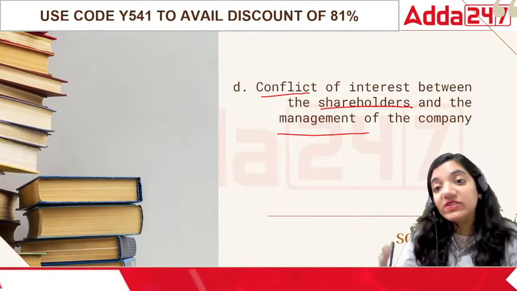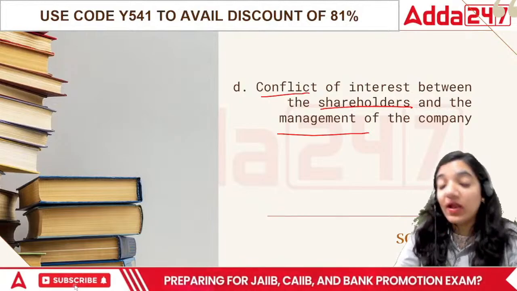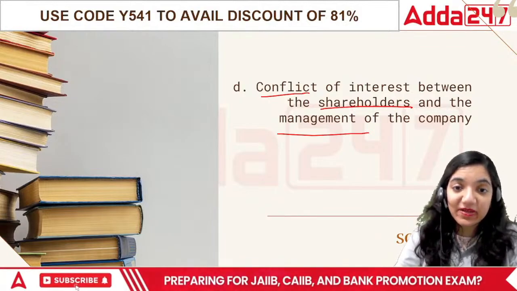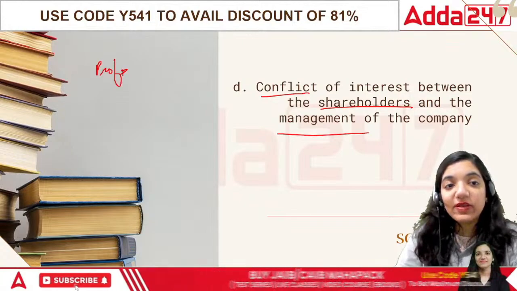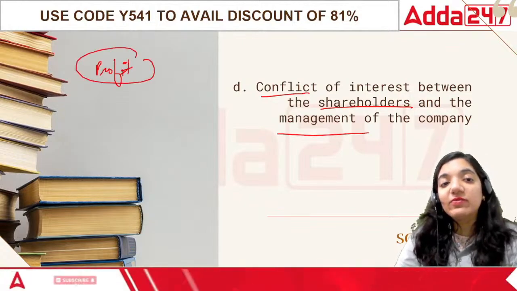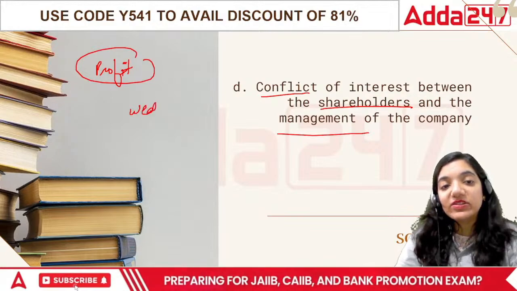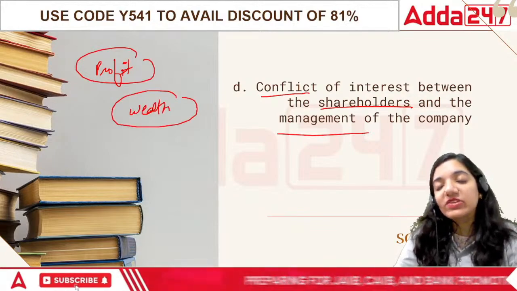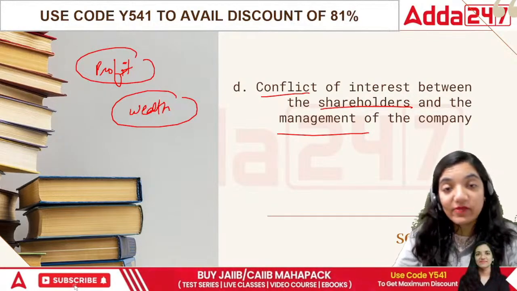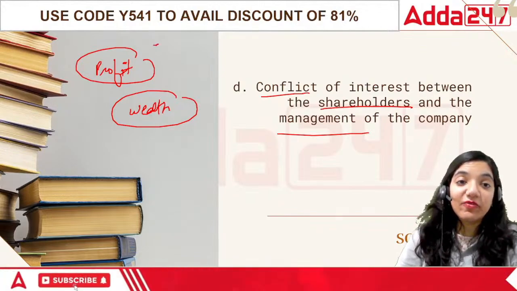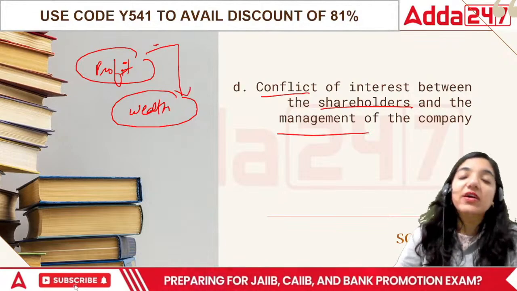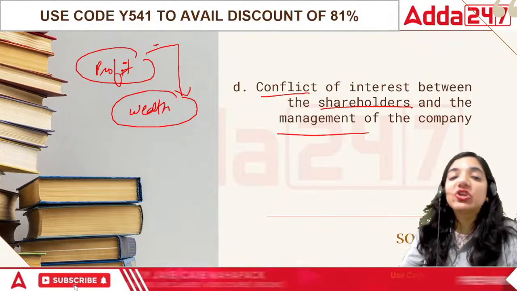But always remember, there is no difference there. If you look at it on a broader perspective now, if the organization is making good profit, it will never have any problem with wealth maximization. Because if the organization is growing, the price of the shares will always be on the increasing side. And at the same time, if they are making good profits, they are forced to share it with the shareholders, because otherwise why would shareholders stay?